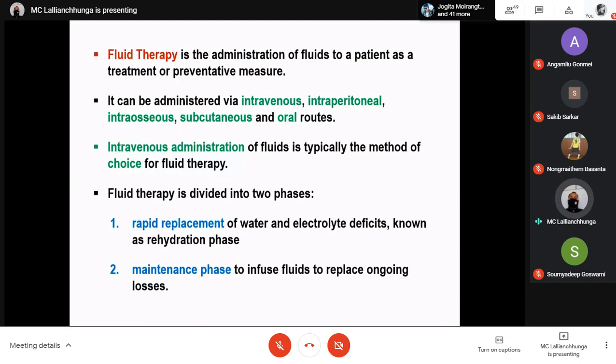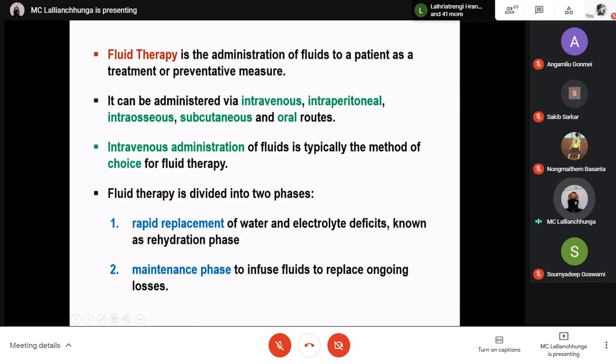Fluid therapy is divided into two phases. Rapid replacement of water and electrolyte deficit is known as the rehydration phase. So the first phase is where you rapidly replace the water and electrolyte deficit, by using all these routes. You can use any of these routes or both also.